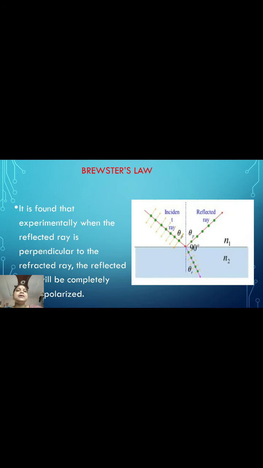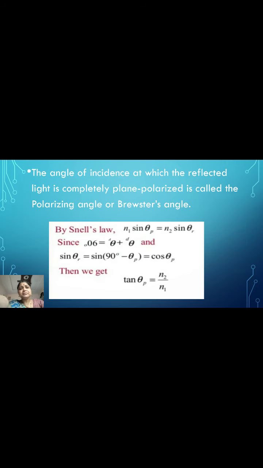And next one is Brewster's law. It is found experimentally that when the reflected ray is perpendicular to the refracted ray, the reflected ray will be completely polarized. Brewster proved that the tangent of the polarization angle is directly proportional to the refractive index of the medium. So mu is proportional to tan p, that is mu is equal to tan p.